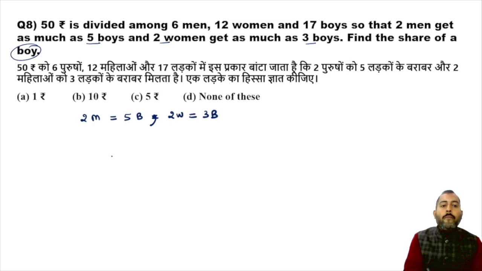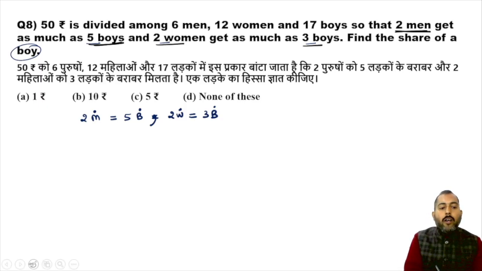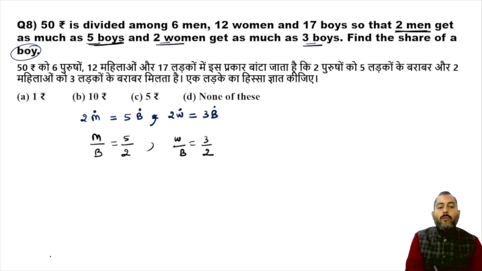I want to find out how much money one boy is getting. So let us assume that one man is getting M rupees, one woman is getting W rupees, and one boy is getting B rupees. So in this way, 2 men will get 2M rupees and 5 boys will get 5B rupees. 2 women will get 2W rupees and 3 boys will get 3B rupees. Now, from these equations, M upon B simply comes out to be equal to 5 upon 2. Now W upon B simply comes out to be equal to 3 upon 2. Is this clear? All right.